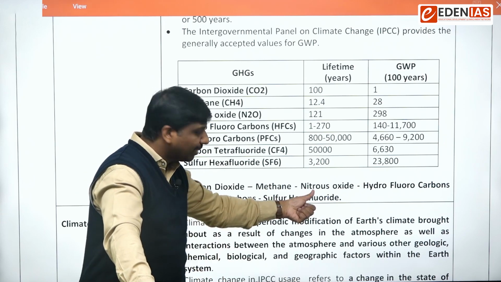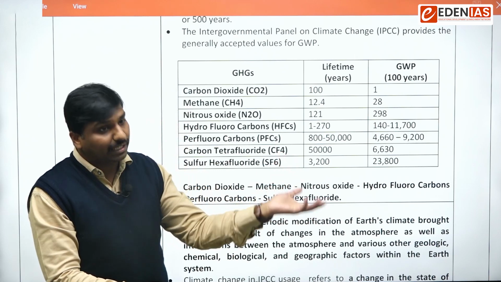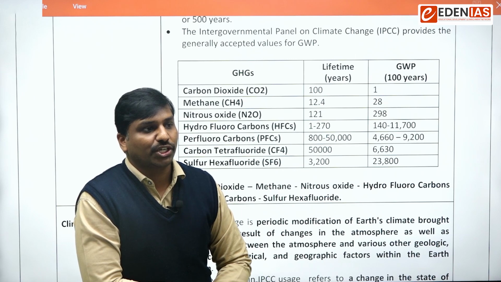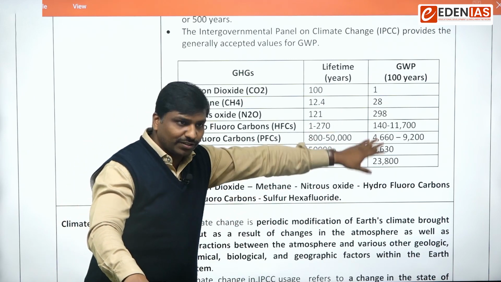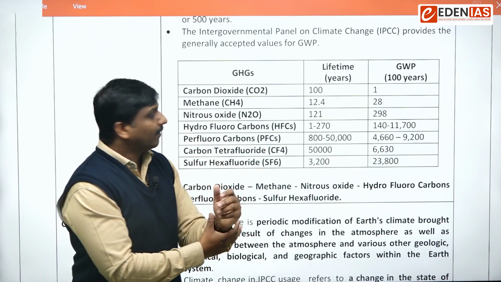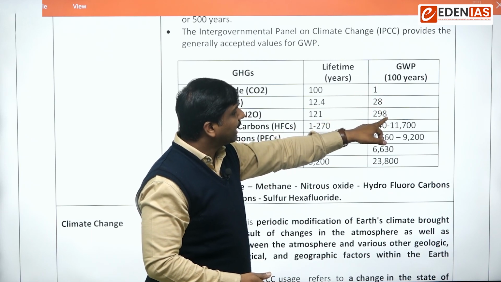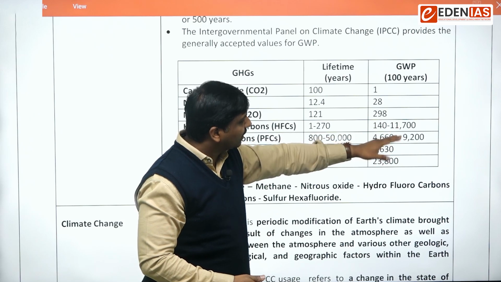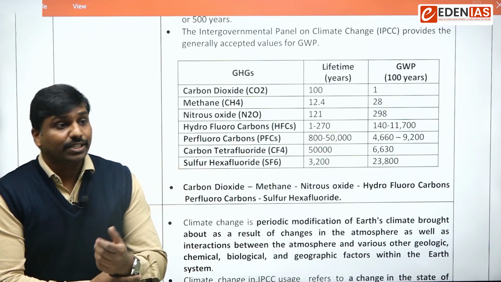You may get questions like arrange the following in increasing or decreasing, ascending or descending order of their global warming potential. So learn this sequence. Keep the values in mind roughly. No need to learn exactly, but learn roughly: around 30 times, around 300 times, and so on. You remember which is big and which is small, and likewise you can keep it in mind.